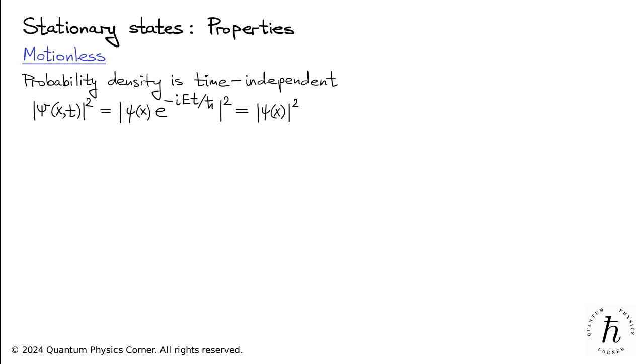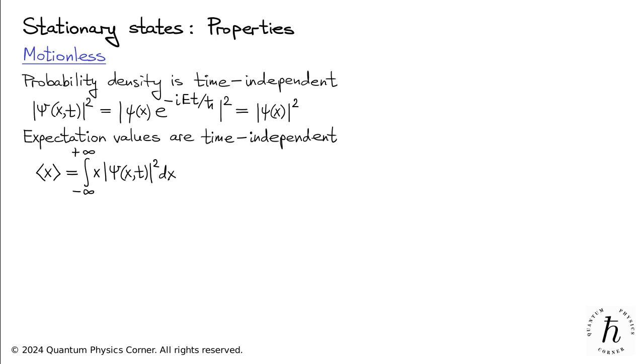Another way to confirm the motionless nature of stationary states is by observing the time independence of expectation values of various physical observables. Thus, the expectation value of the particle's position is determined by this integral. Since the squared modulus of the stationary state wave function equals the squared modulus of lowercase psi, it is evident that the expectation value does not change in the course of time.